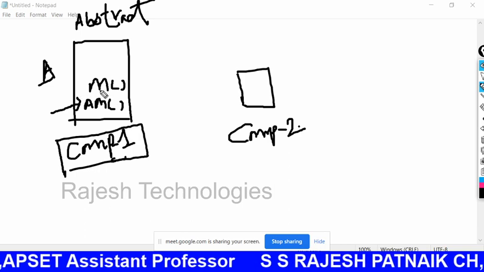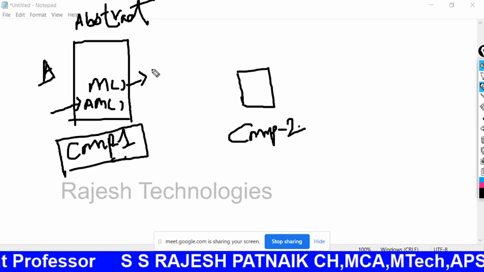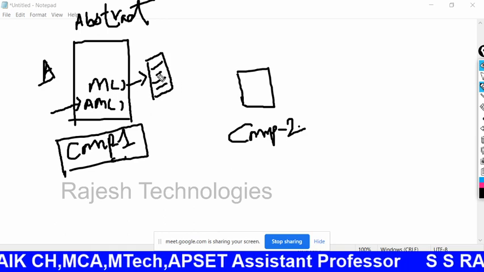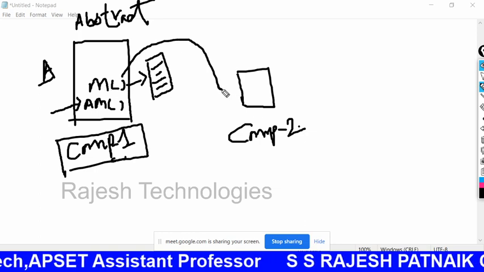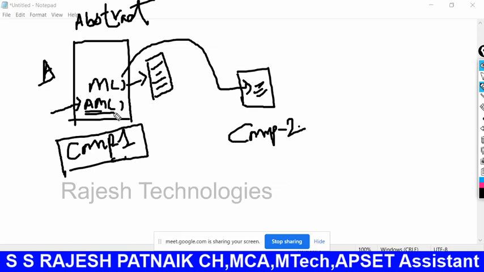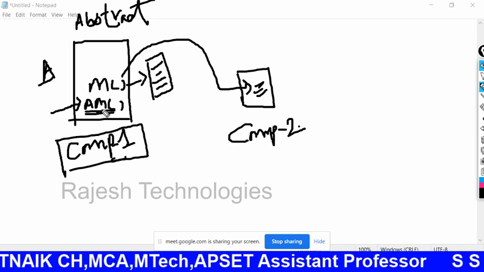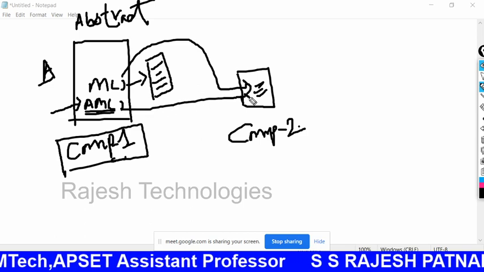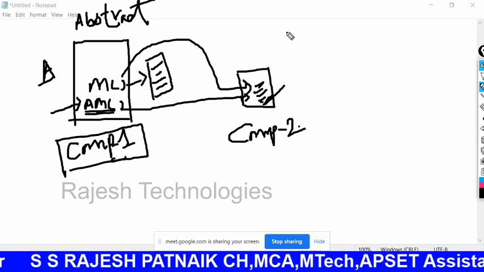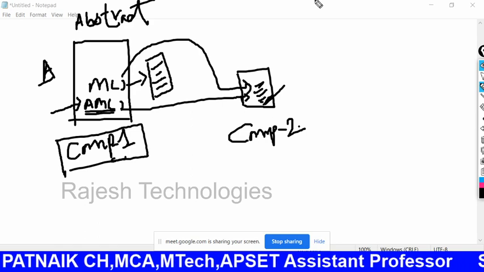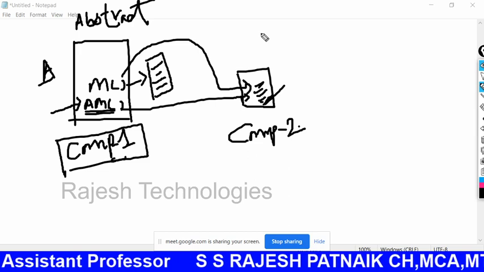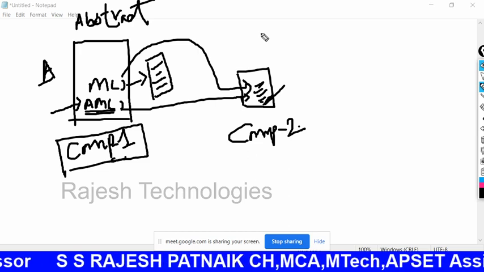In the abstract class, the M method has some logic. Company 1 people wrote some logic. This M method cannot be modified by company 2, but the abstract method is empty. I am telling them, please follow my rule. Please use my method name only, but you can define your own logic according to your company. That's why an abstract method is also known as a rule.